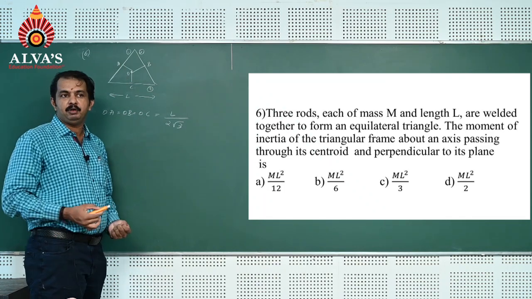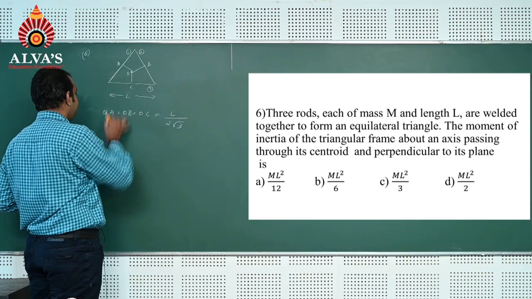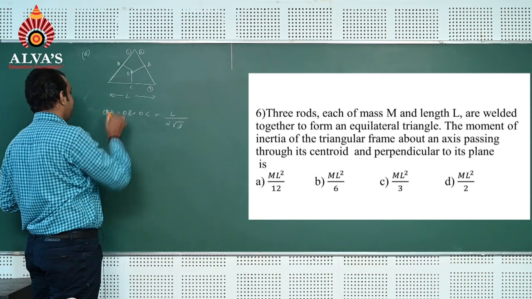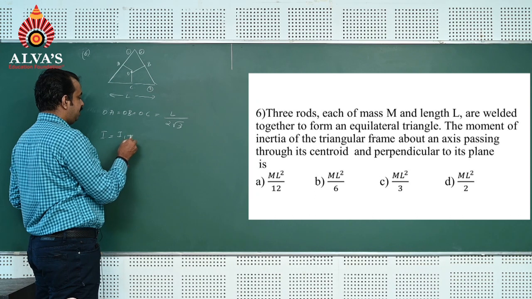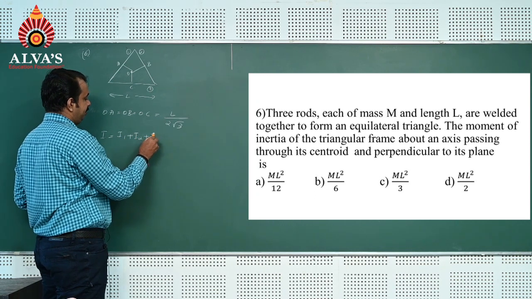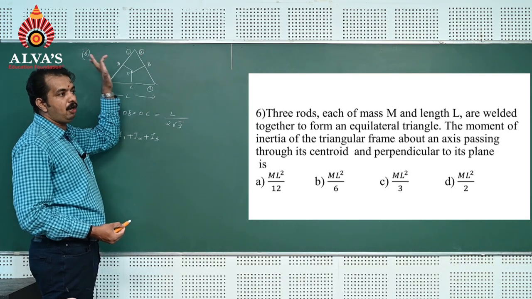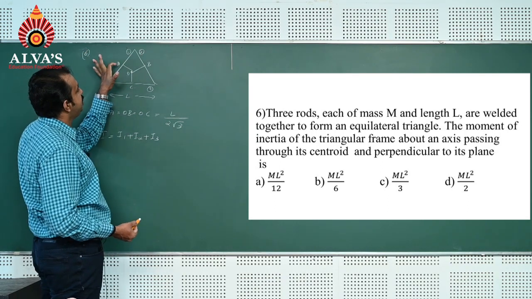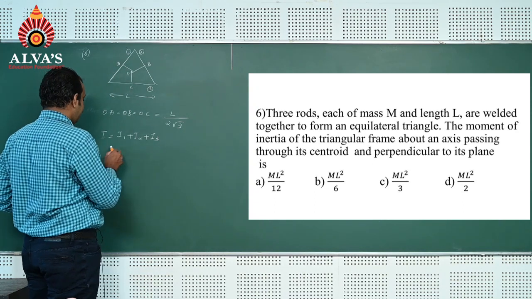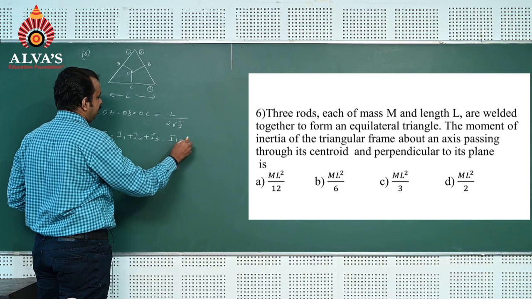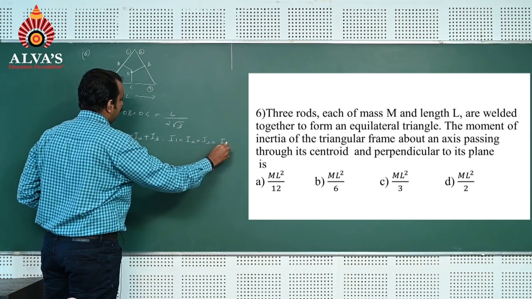Now we can find out moment of inertia of the system of triangle. So here moment of inertia of the system I is equal to I1 plus I2 plus I3. Since mass of each rod is m and distance from center of each rod to centroid is the same, we can take I1 is equal to I2 is equal to I3, which is equal to I0.